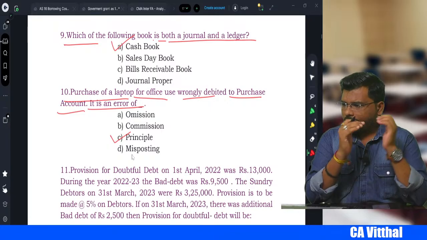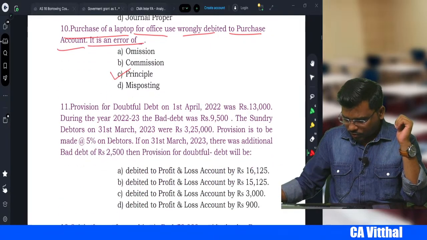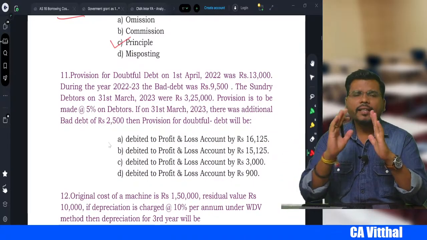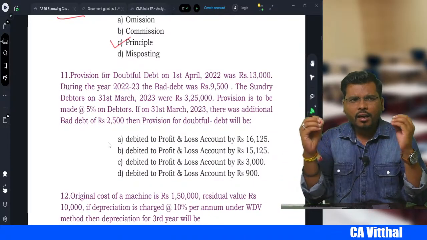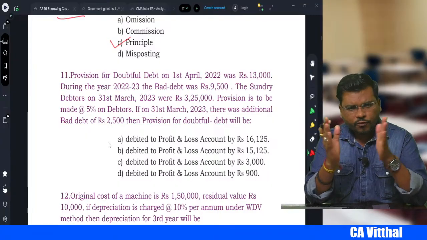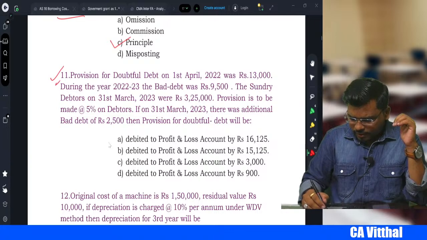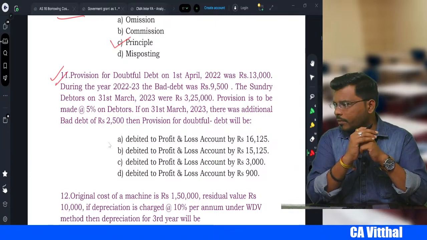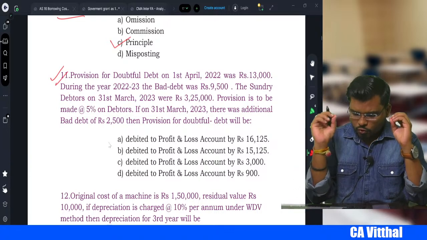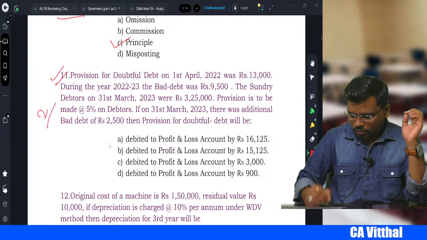Okay. Next one. Let's start the next one. This is a frequently asked question in the exam. In the last few attempts, if you see the past exam question papers, they have tested this type of question frequently, right? So you can get 2 marks from this question.